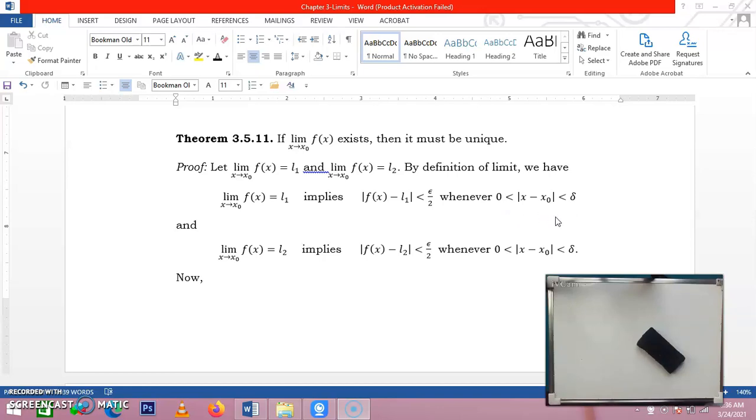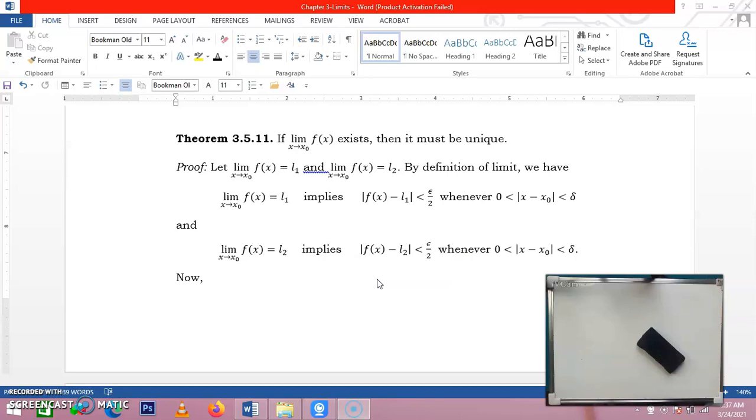So take note here, as x approaches x sub 0. So whenever the absolute value of x minus x sub 0 is less than delta. So for every epsilon, there exists delta with this condition. And then, if again the limit is L sub 2, we have this condition. And then this is true.